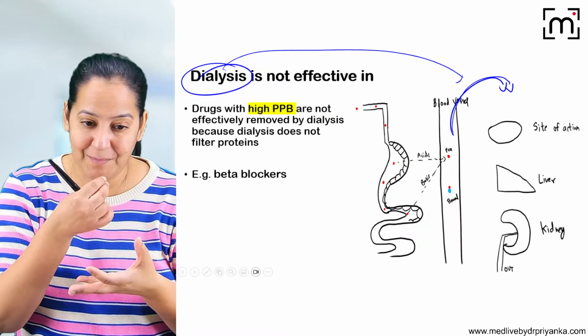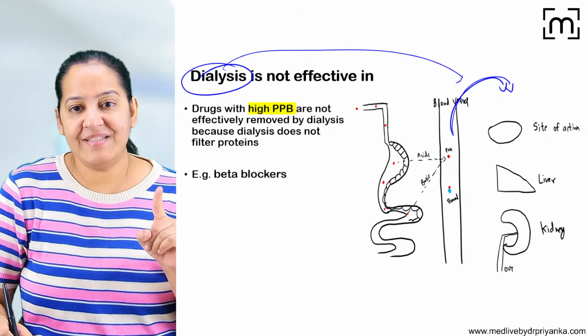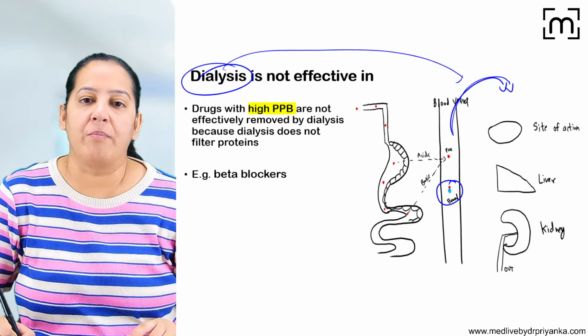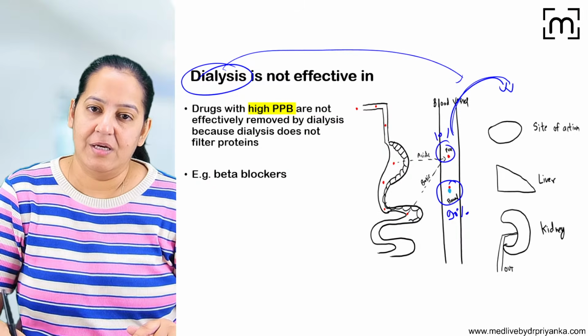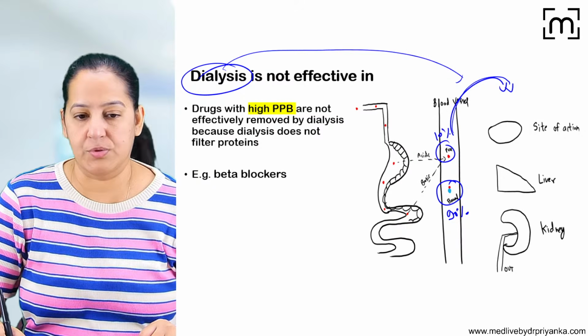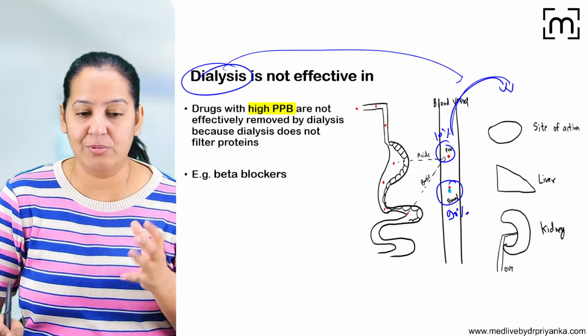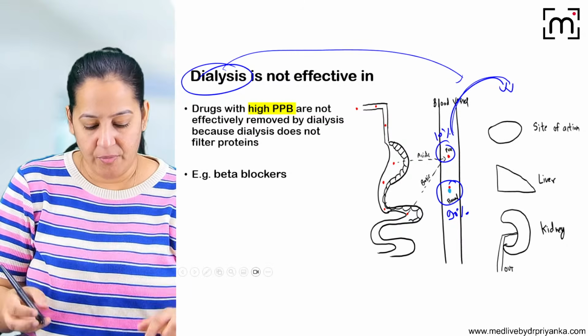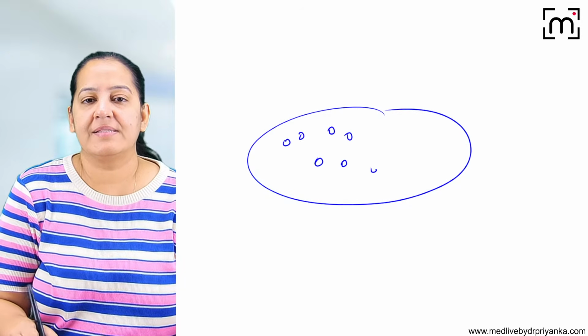It depends on which drug the patient has taken in excessive amount. What is the poisoning of? Now imagine a drug in which the bound form is more. Here 90% of the drug is bound, only 10% is free. So you tell me, is hemodialysis useful or not useful? You will say, no ma'am, in such cases hemodialysis is not useful, because when we filter, what is dialysis? In dialysis, there is a sieve-like structure. This is a sieve.